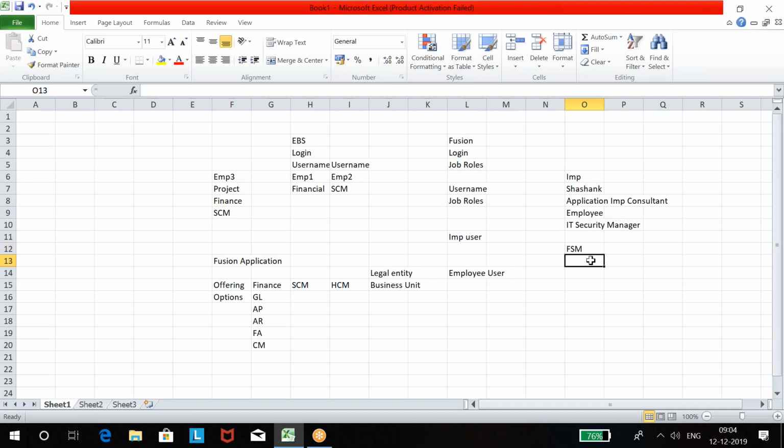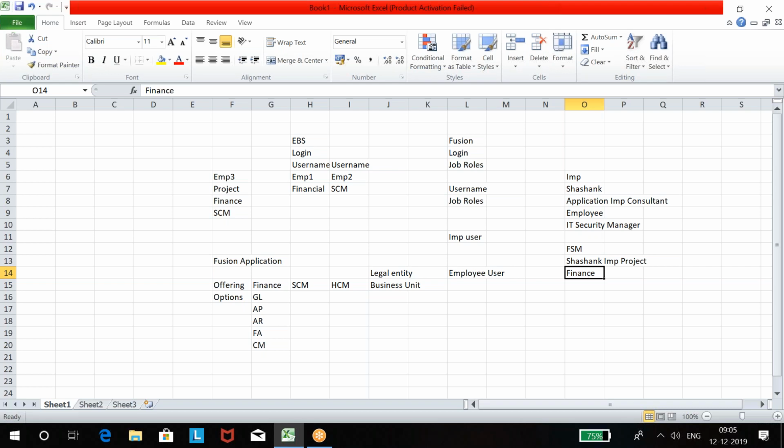And under this functional setup and maintenance, I'll create one project called Shashank implementation project. And within this project, what all I'm going to set up, I need to enable. I'm going to set up financial modules. I'll enable finance offering. Then from this project, once I get finance offering, I can start doing setups. Clear?